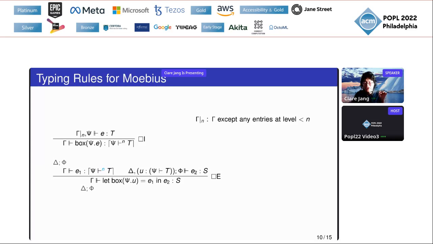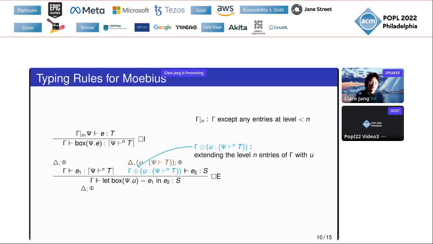The part where we really need to generalize is the context into which u is inserted. In the two-level calculus, u always goes into delta. In our multi-level context, we insert u into the place where all the level n entries are placed. Here, this circle plus means inserting u into the right place for level n entries.